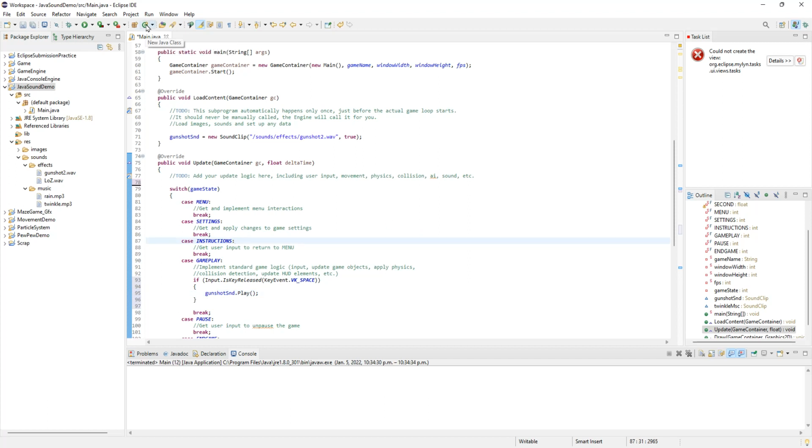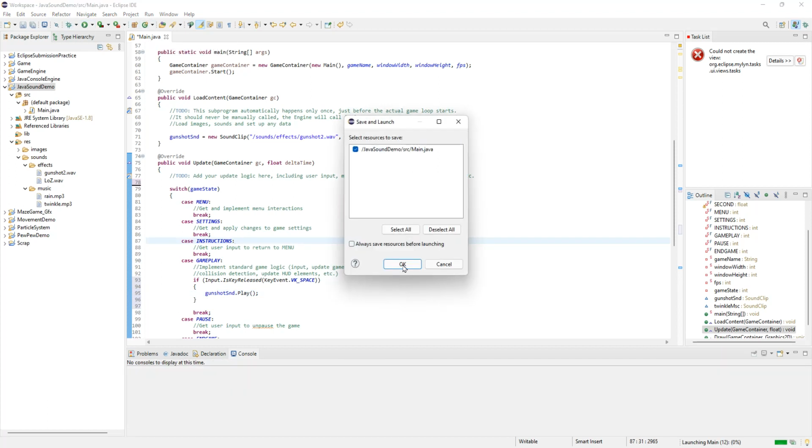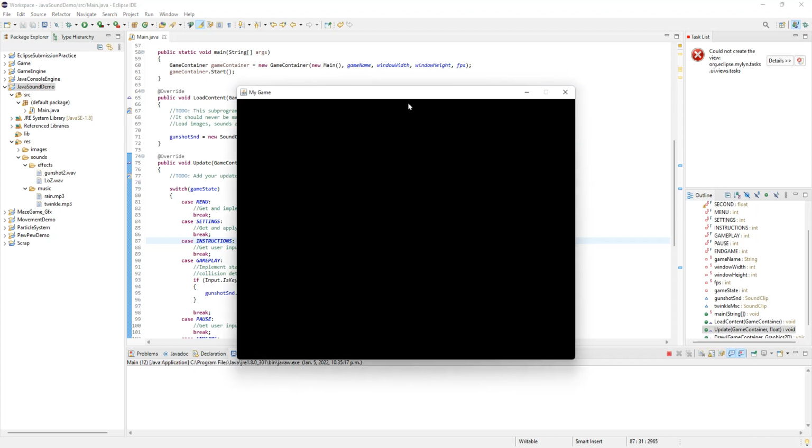Now when we run our program, got to click on here. Now if I hit space, we get one sound. Now if I pump it, you can hear that it actually starts overwriting itself, which is great.